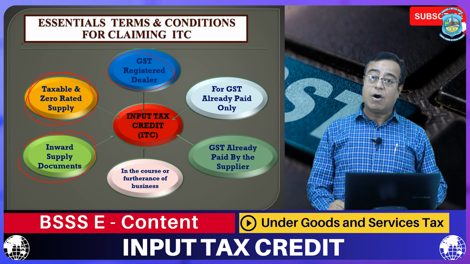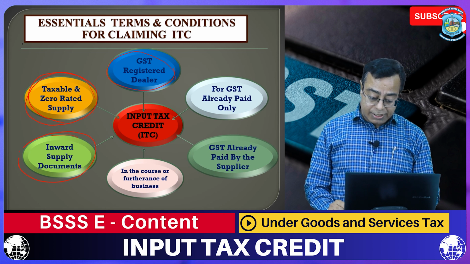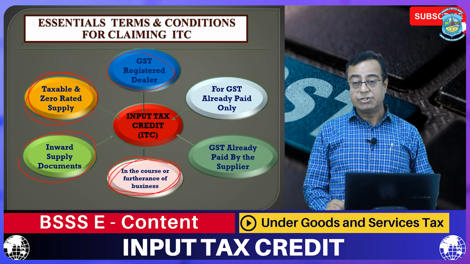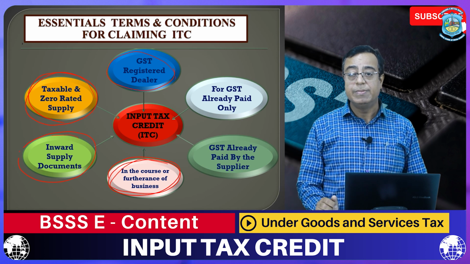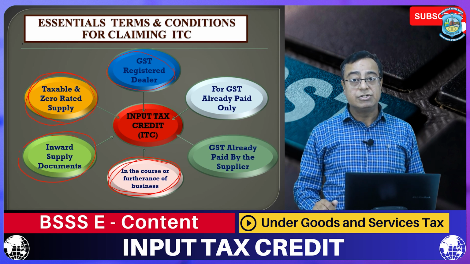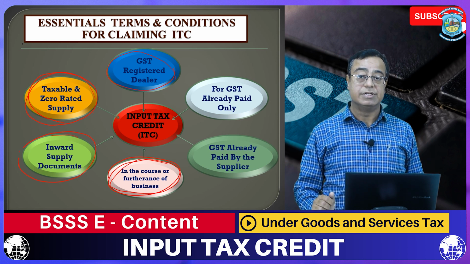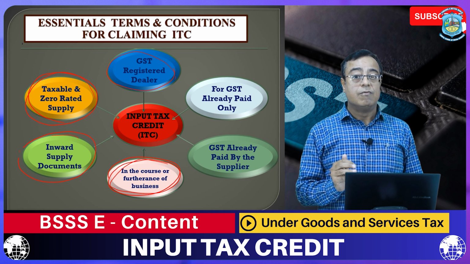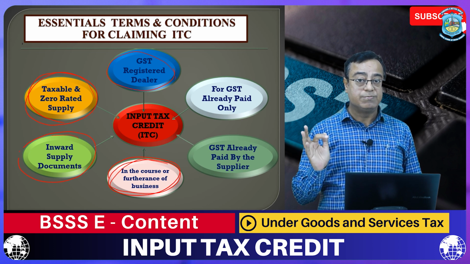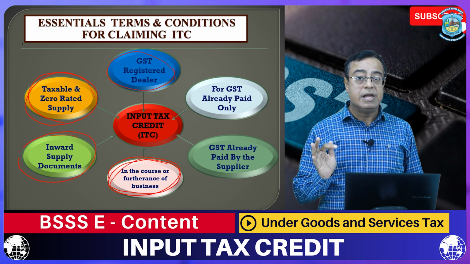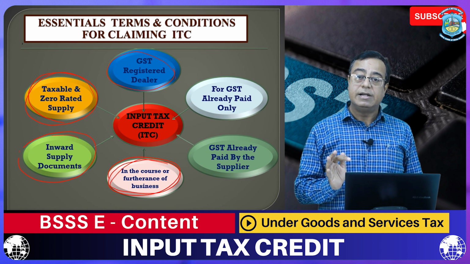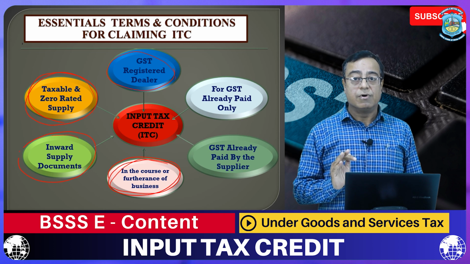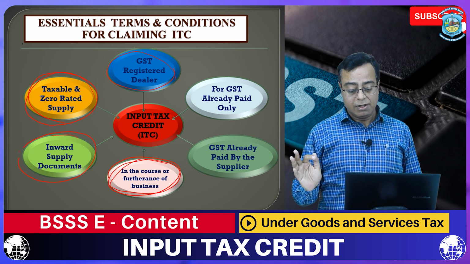Next, we cannot get the ITC for personal use goods. The goods, capital goods or services on which you are claiming the ITC should be for the business or for the furtherance of the business. Suppose an electronic dealer is purchasing a TV for home viewing, personal purpose, family purpose, he is not eligible to claim ITC on that television set because it is not for the business, not for the furtherance of the business.